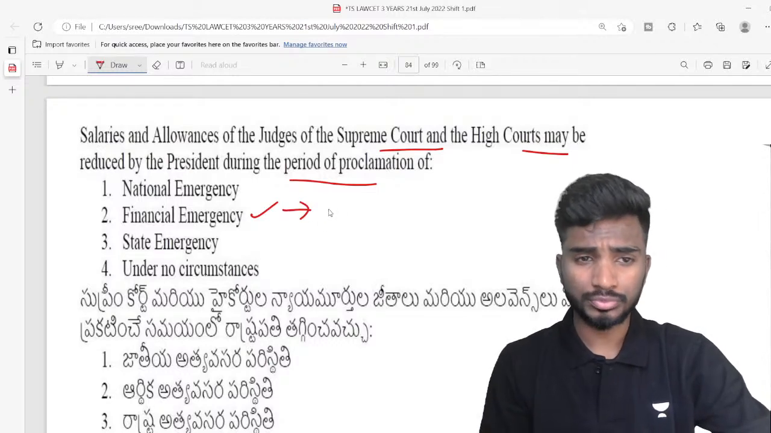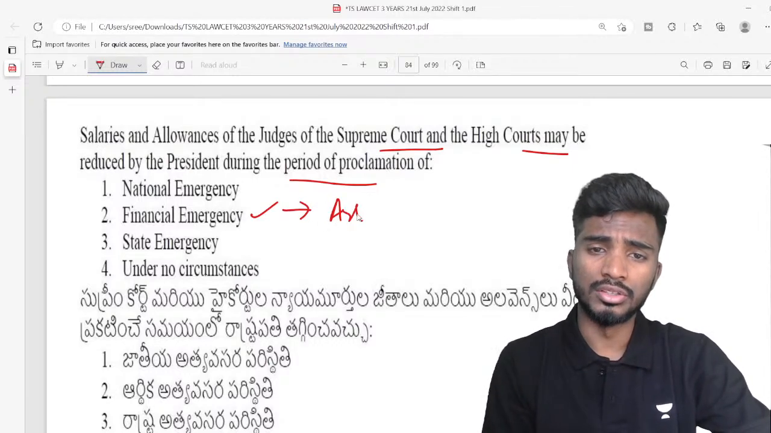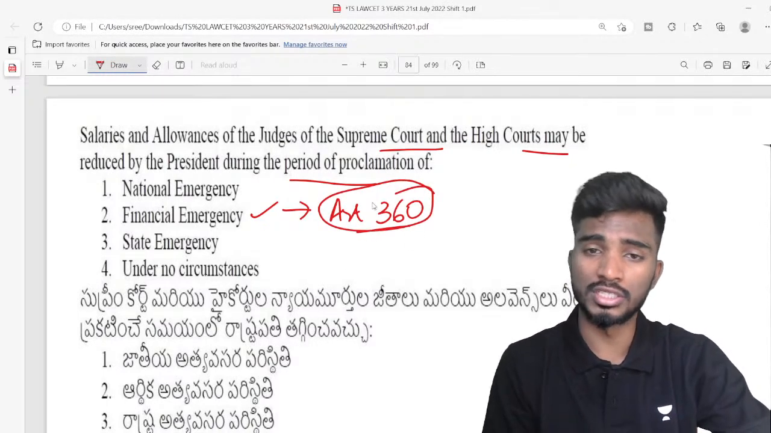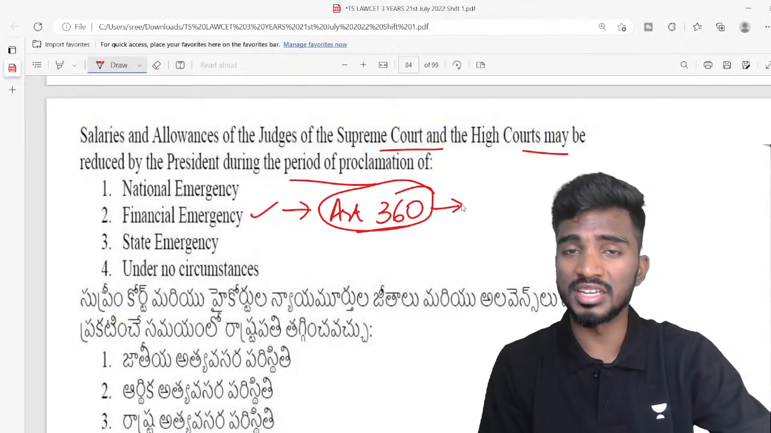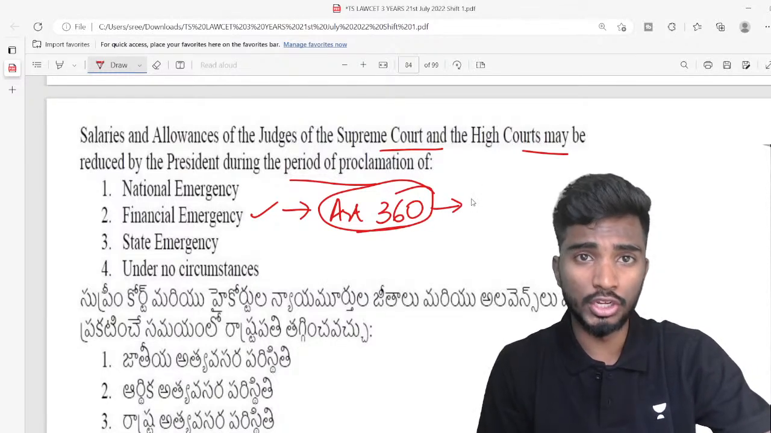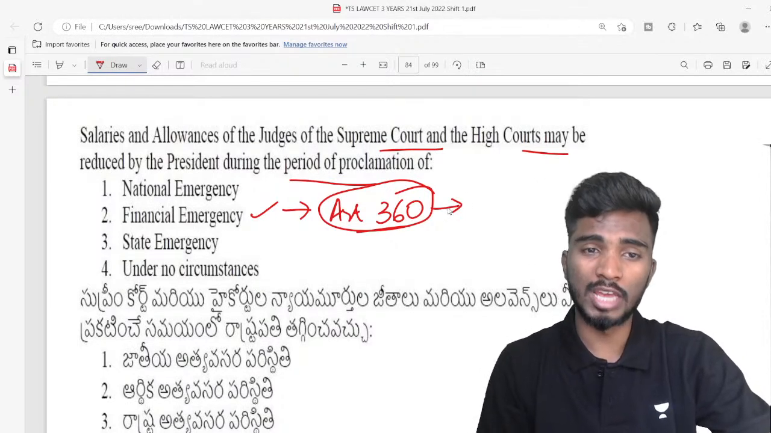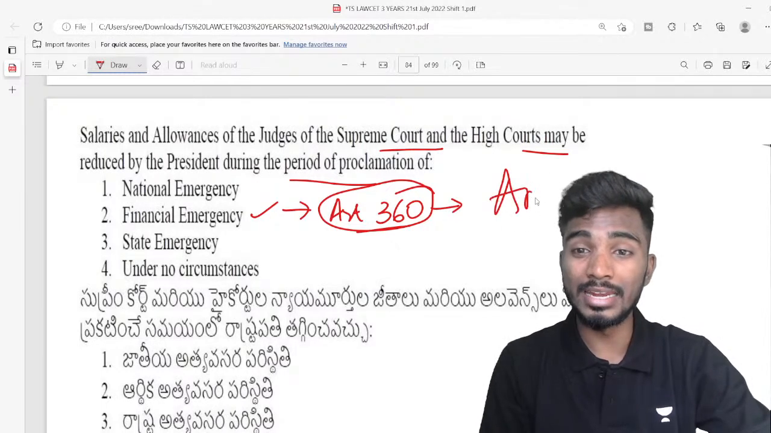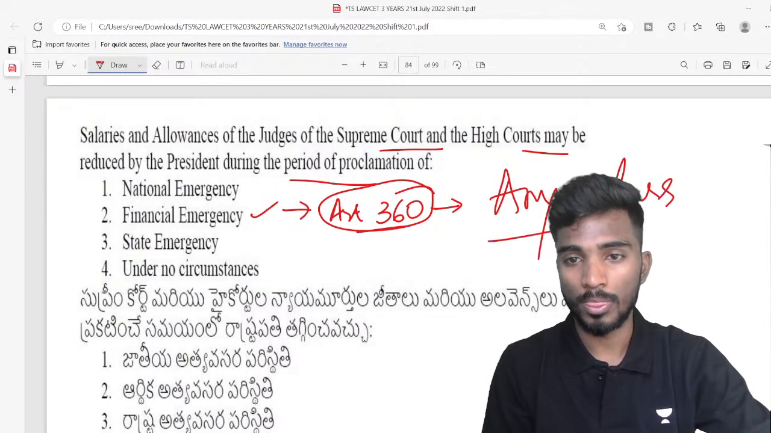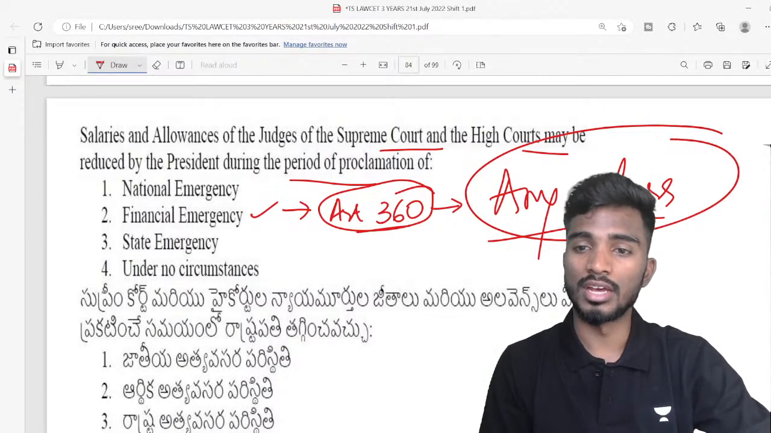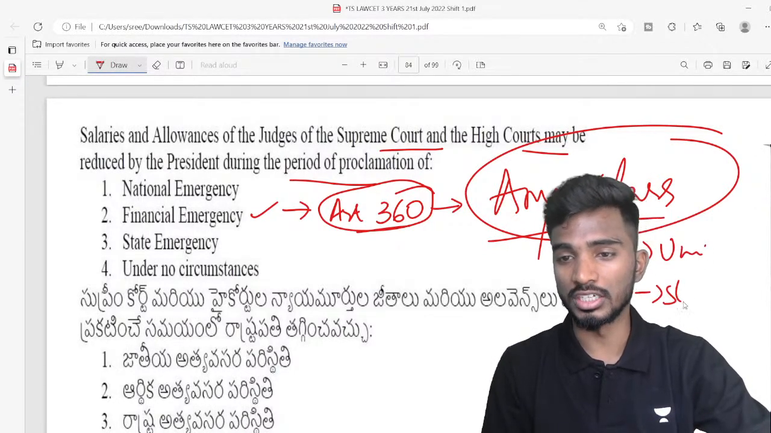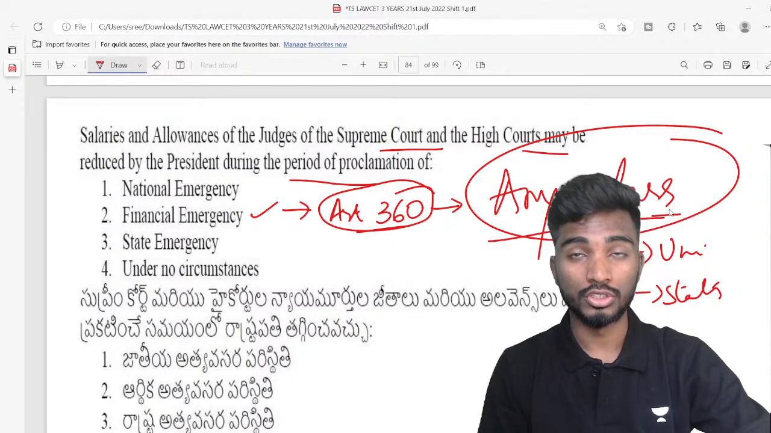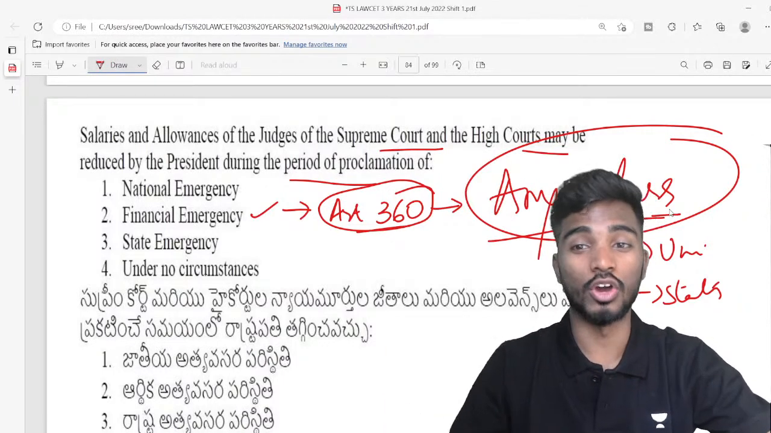Financial emergency is imposed under Article 360 of the Indian Constitution. It is imposed when the president feels that there is an imminent threat to the financial stability or credit of India. At that particular time, he will impose financial emergency. Then the salaries and allowances of any class of employees that are serving the union and the states can be reduced. Any class includes sweeper or even the judge or president.